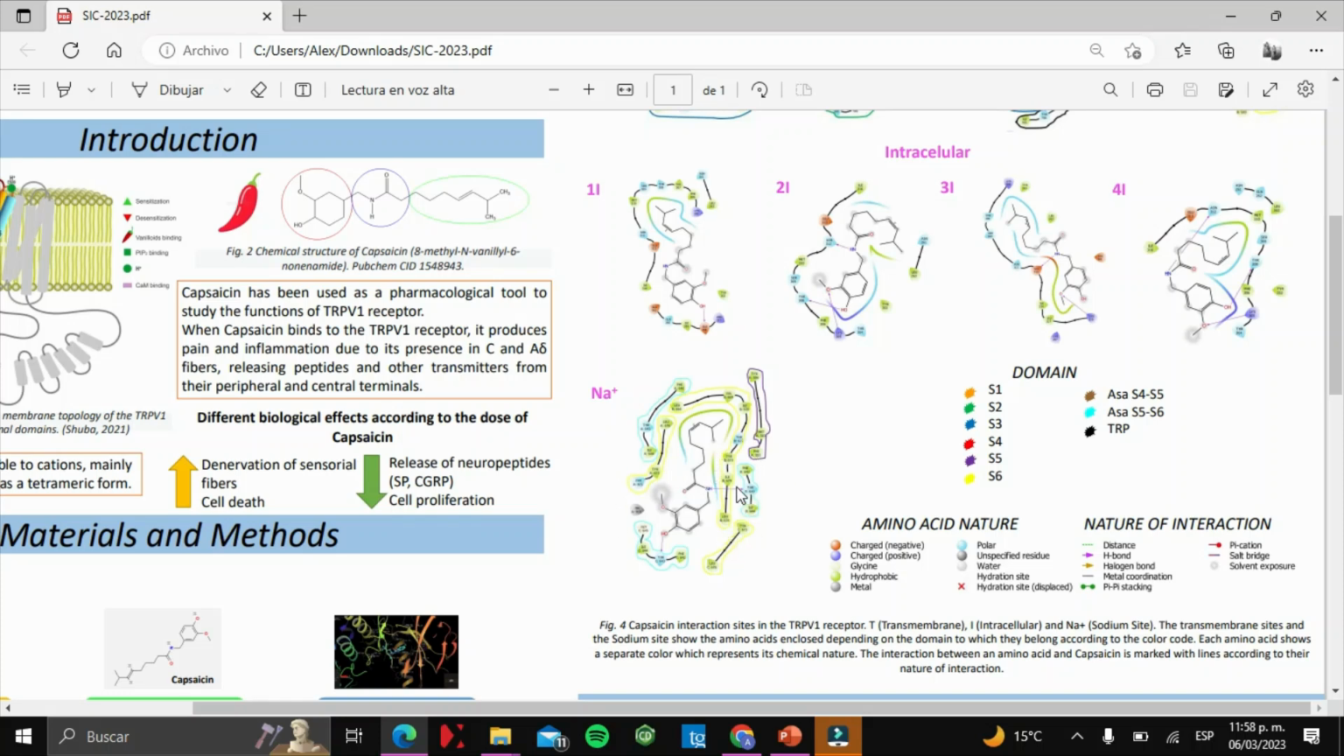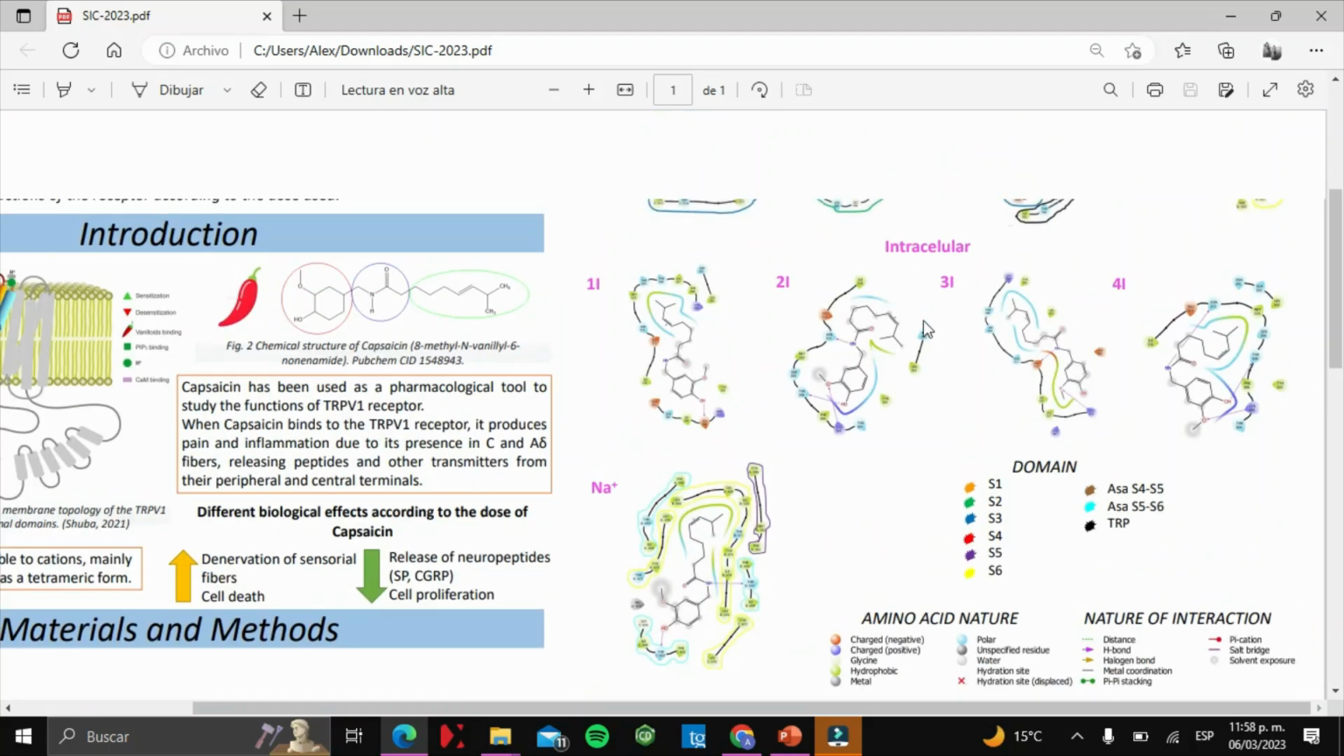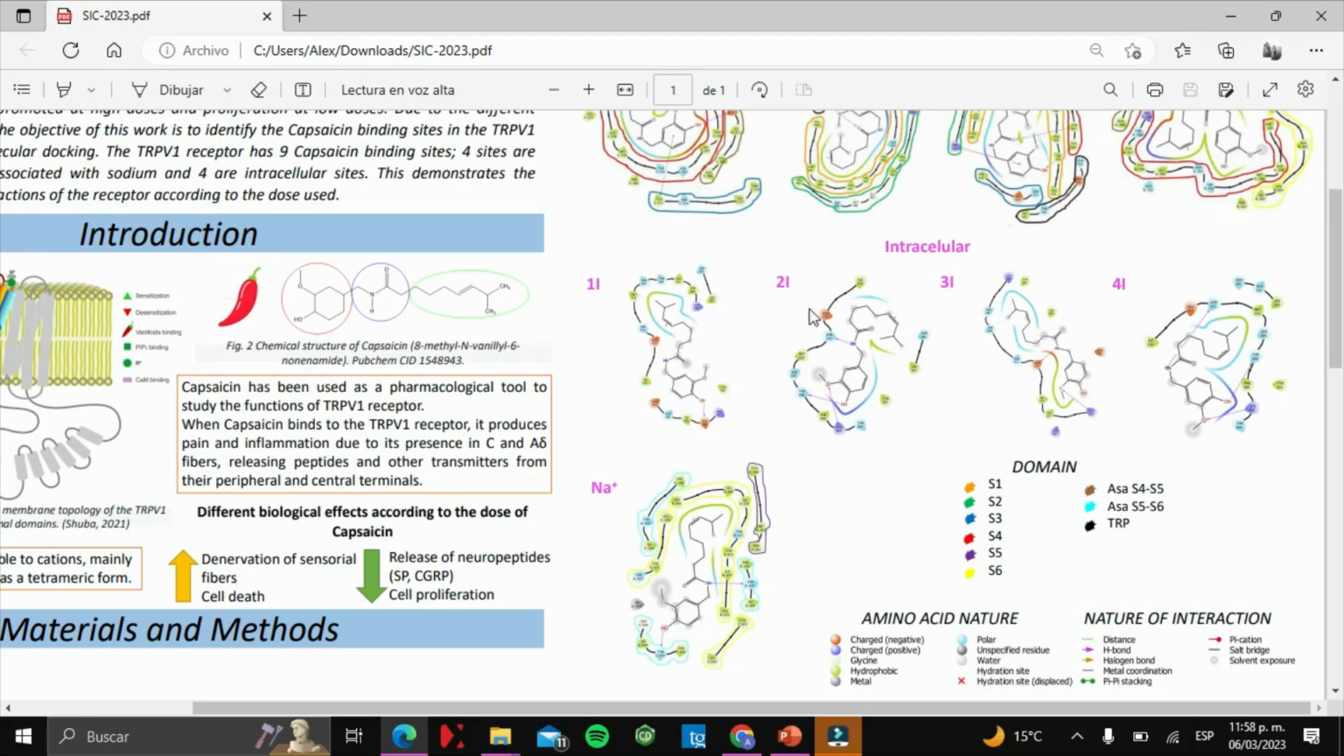According to Oda and collaborators in 2008, sodium works as a plug that prevents the passage of the cations when the receptor is in its native state. So we propose that when capsaicin binds to the sodium site, it will cause structural changes, modifying the size of the cationic pore, allowing the flow of calcium into the cell. And finally, in the intracellular area,